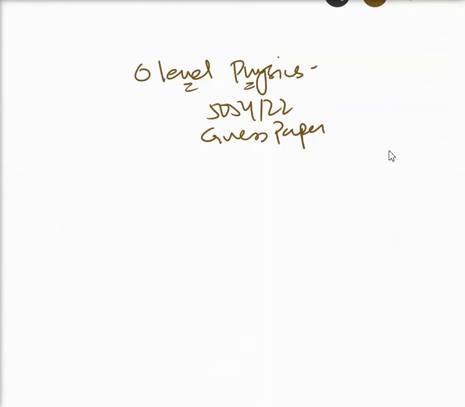The O-level physics paper is pretty tricky because the papers have been repeated. Some of the questions you will come across have been repeated with a period of 4 to 5 years. So we will be looking at them and trying to figure out what could come into the exams.